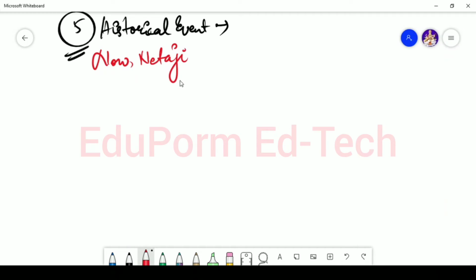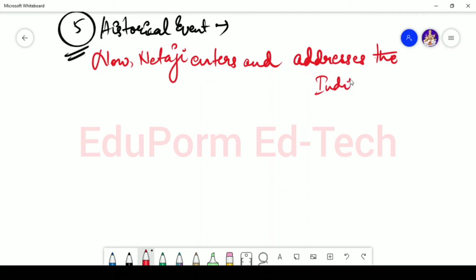So if you say that now Netaji enters and addresses the Indian soldiers. So now Netaji enters and addresses the Indian soldiers. So in this case again simple present tense will be used.